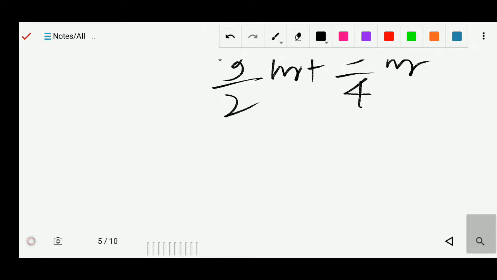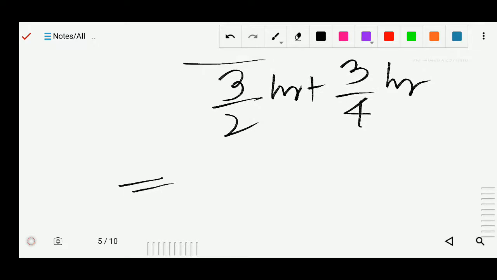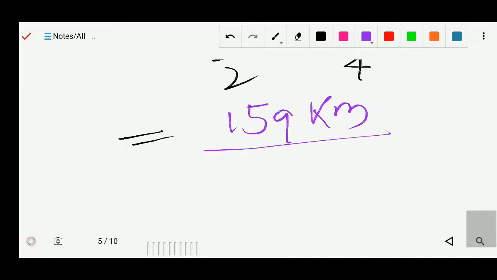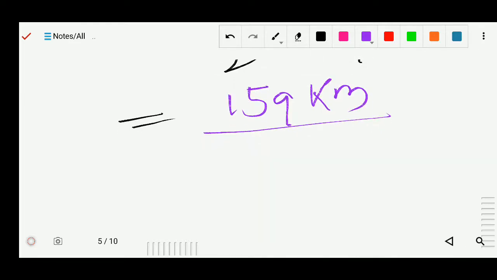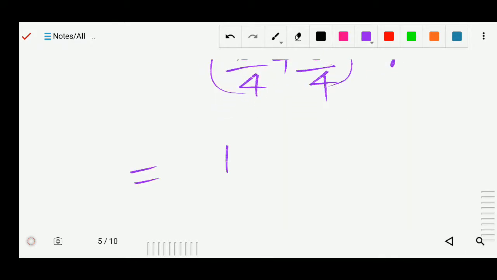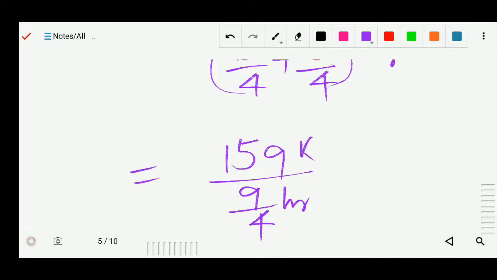Now we can solve, so it will be 159 kilometer, you can add. Now this two also we can solve, so I can write this in one, I can write 6 by 4 plus 3 by 4 hour. So now we can solve it, so 159 by 9 by 4, that is hour, here is kilometer.